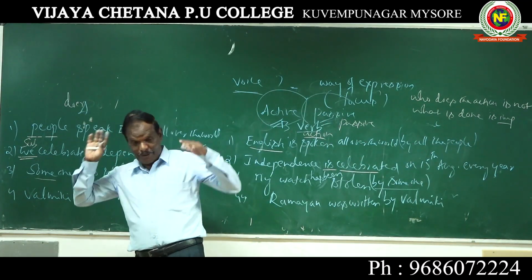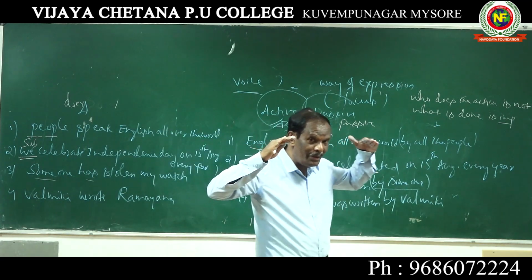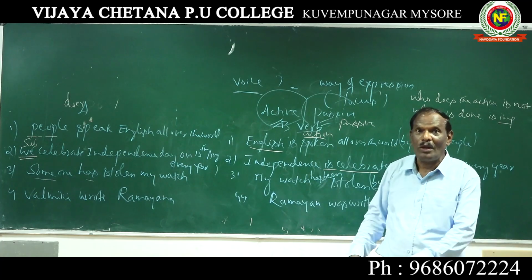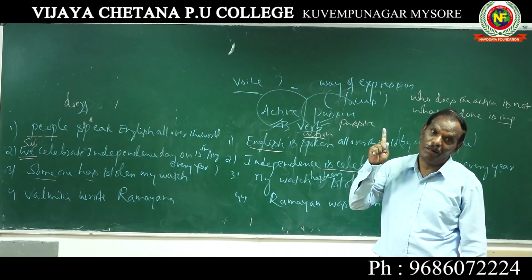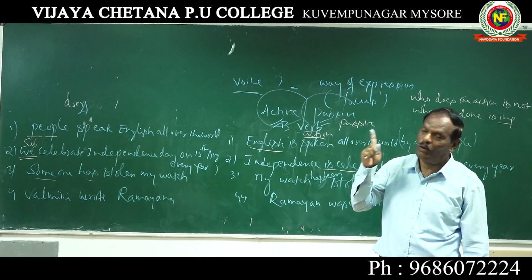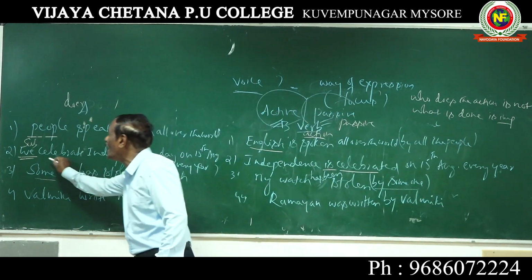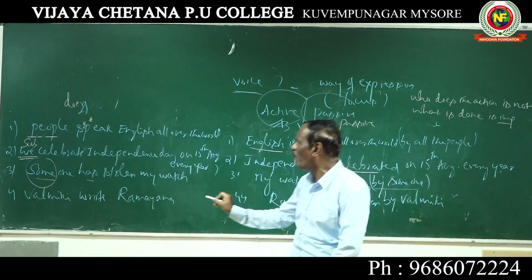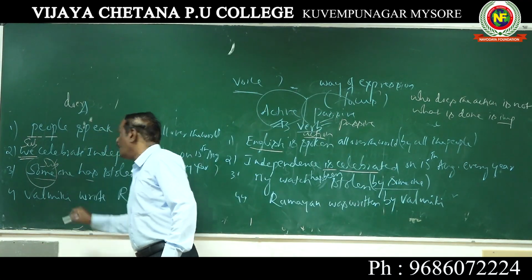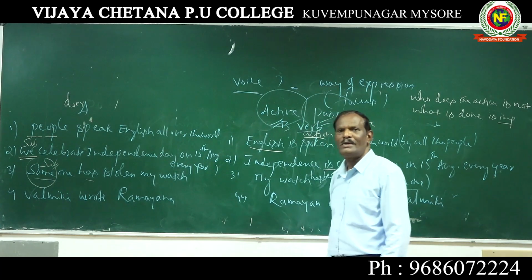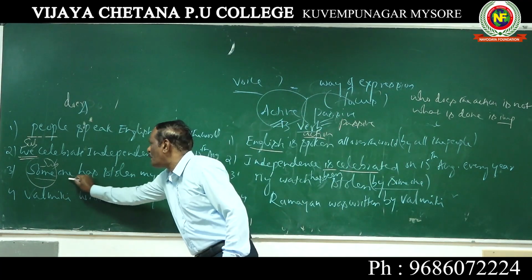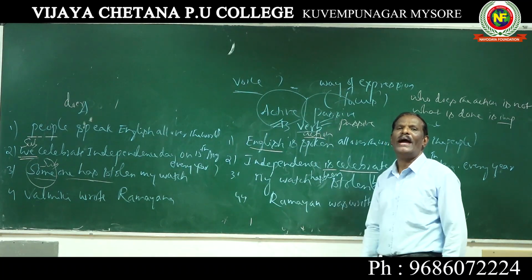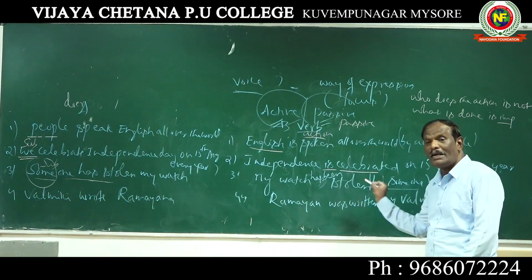Someone has stolen. See, what is uppermost in my mind? Someone has stolen, someone has stolen my watch. So the doer is very important for me. Subject. Doer means here the subject is important. So when the subject is very important, this is how we express our idea, and that is we say in active voice. Look at the next sentence.